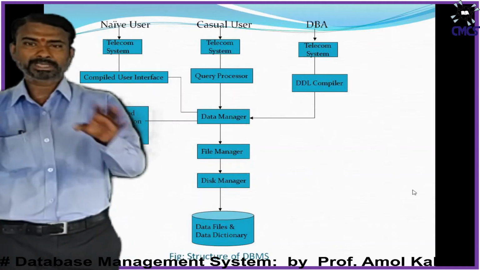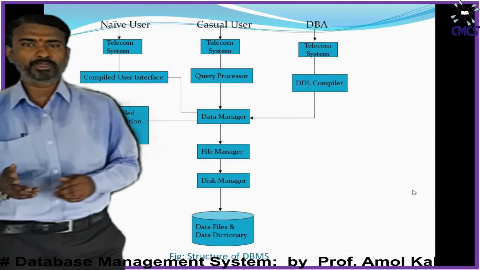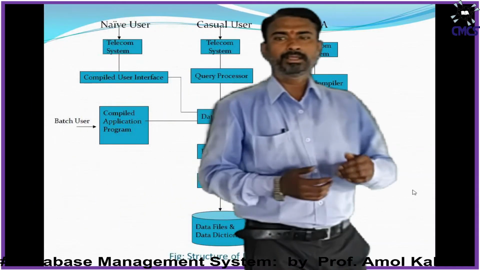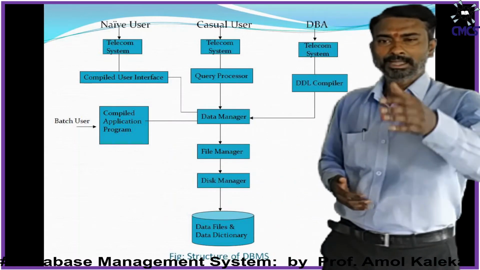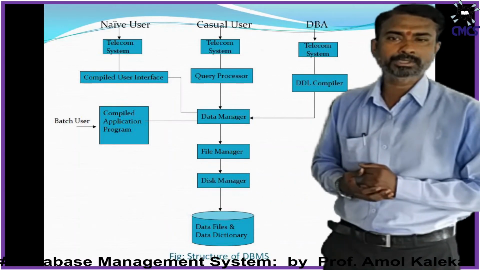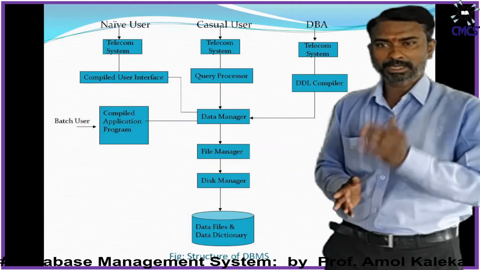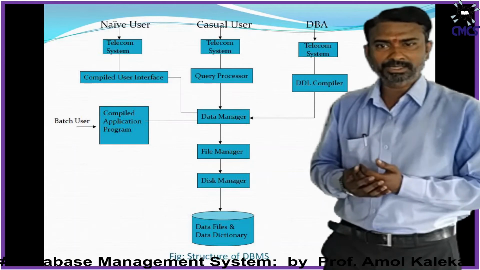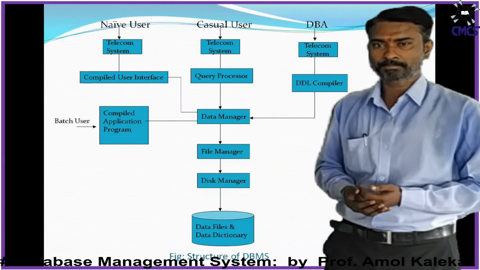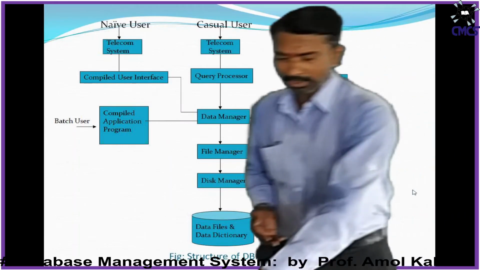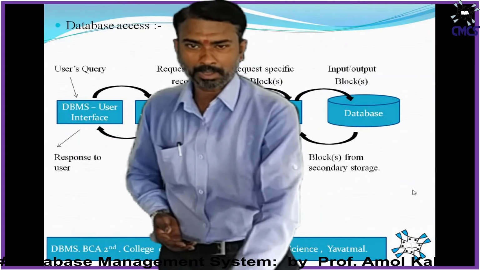So to summarize, again the figure which we have seen earlier, you can see the operations can be done by using these components of the database management system, that is the users, facilities and the structure. Okay, so this is all about the structure of DBMS.